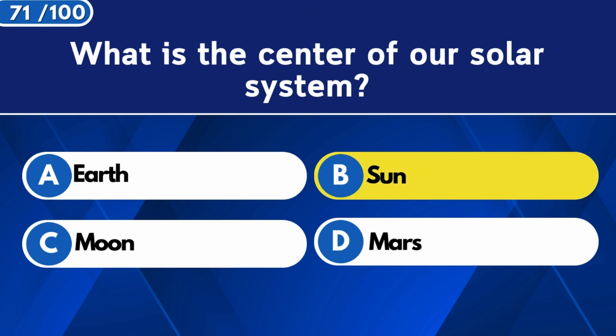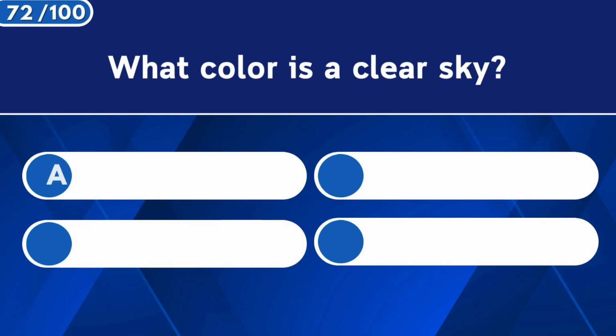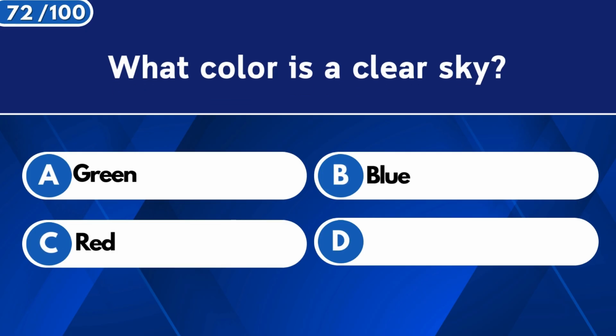The sun. What color is a clear sky? Blue.